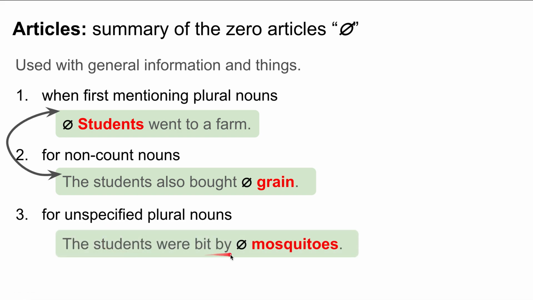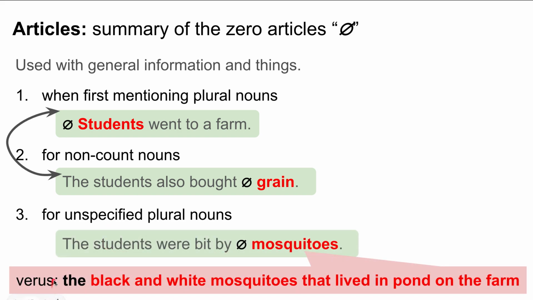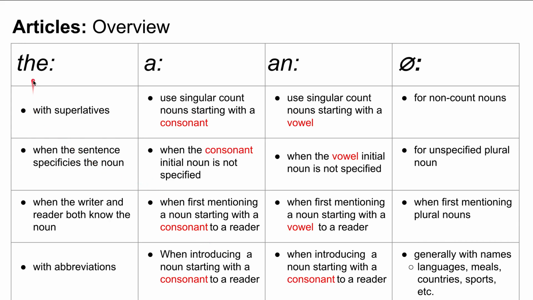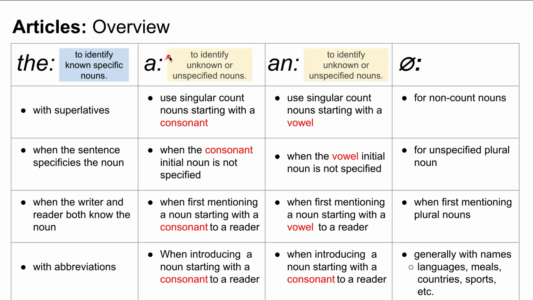The students were bit by mosquitoes versus the students were bit by the black and white mosquitoes that lived in a pond on the farm. You see here it's very specific, the black and white mosquitoes that lived in a pond on the farm, versus just mosquitoes, a non-specific plural noun. So, quick summary: remember to use "the" to identify known, specific nouns, and "a" and "an," the indefinite articles, to identify unknown or unspecified nouns, and the zero article is used for things in general.